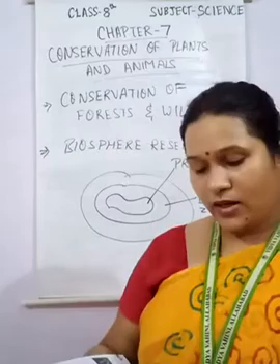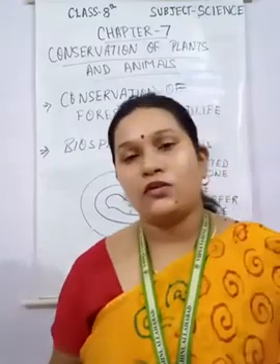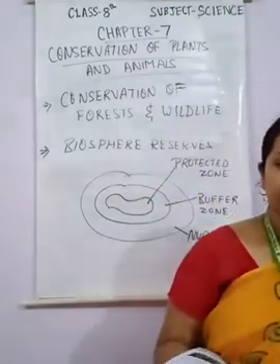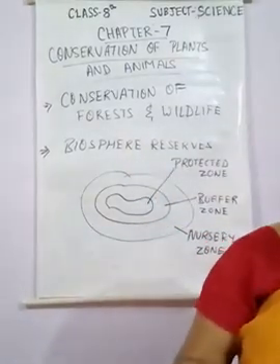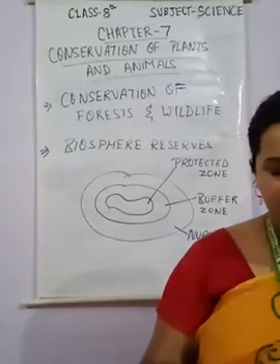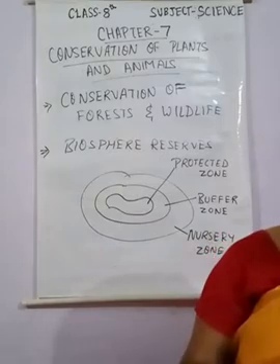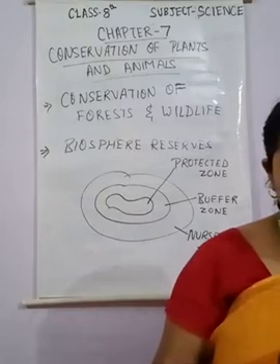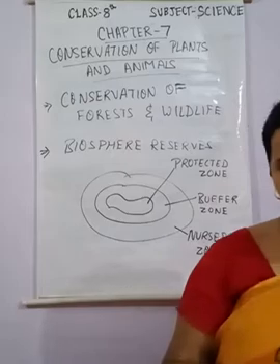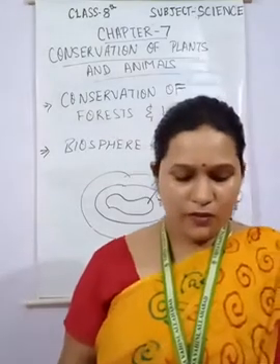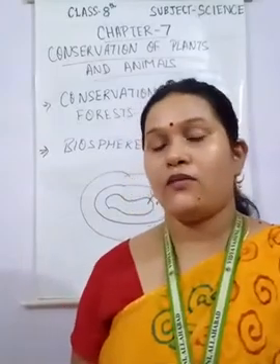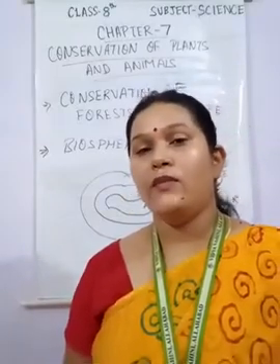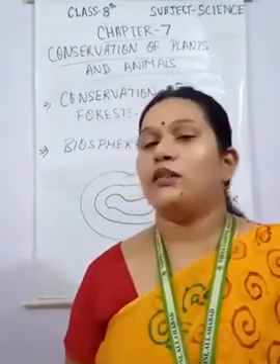Now the next topic, that is endemic species and the exotic species. Now see here, endemic species means those that are exclusively found in a particular area. Endemic species of plants and animals remain confined to a particular area and are not found naturally anywhere else. जो एंडेमिक स्पीसीज होते हैं they are found only in that particular area. अदरवाइज धीरे धीरे क्या हो रहे हैं, ख़त्म होते जा रहे हैं.